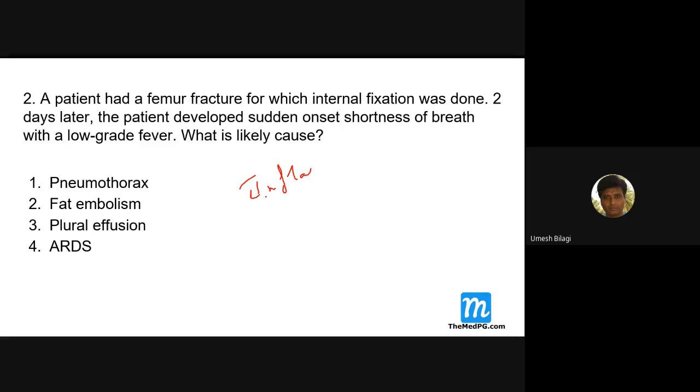Systemic inflammation it can cause, and cause CNS dysfunction and produce drowsiness. In the lungs, it can cause ARDS. If it affects the kidney, it can cause kidney problems. It involves multiple systems. Fat embolism syndrome it is.